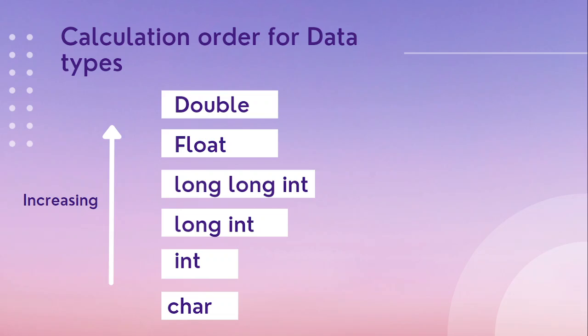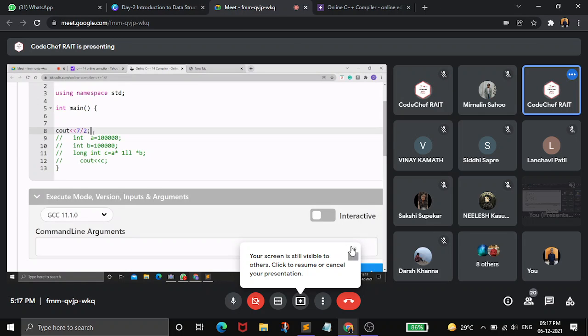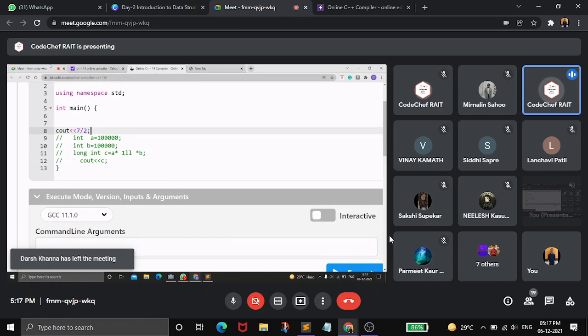So why do we need to know the order of data types for calculation? Whenever we perform any operation using integers, here I want to perform 7 divided by 2.